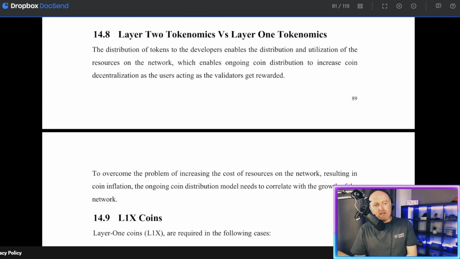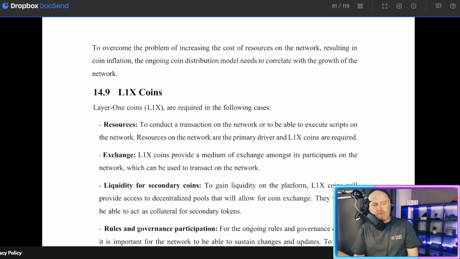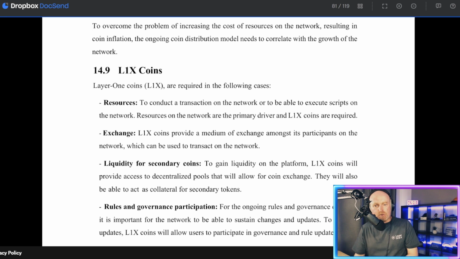14.8. Layer 2 tokenomics versus Layer 1 tokenomics. The distribution of tokens to developers enables the distribution and utilization of resources on the network, which enables ongoing coin distribution to increase coin decentralization as the users acting as the validators get rewarded. To overcome the problem of increasing the cost of resources on the network, resulting in coin inflation, the ongoing coin distribution model needs to correlate with the growth of the network.